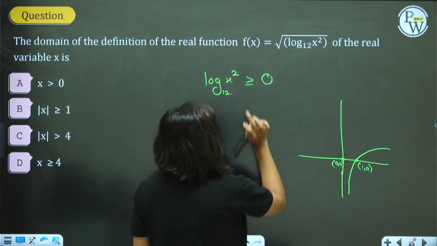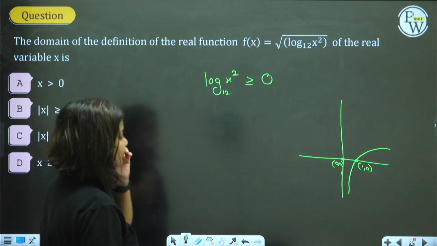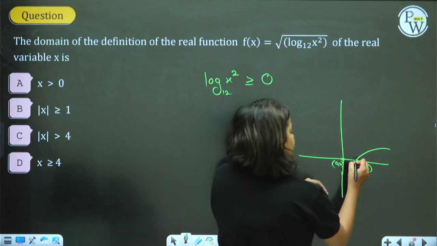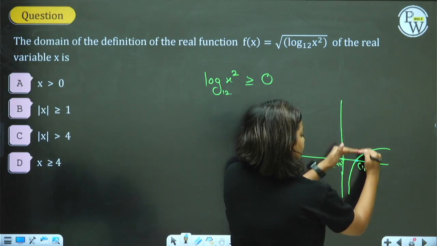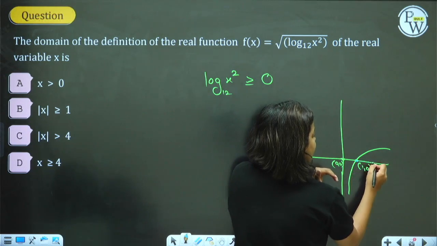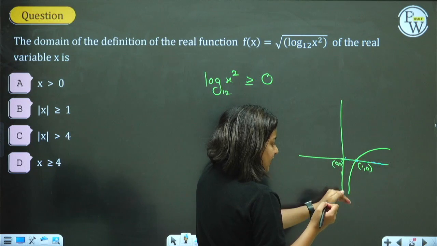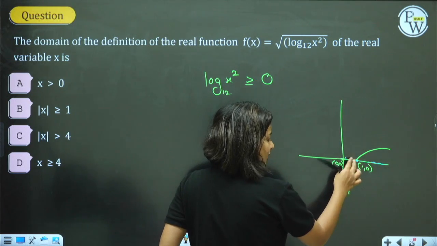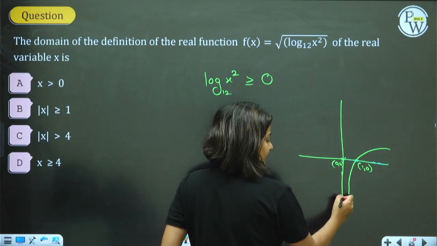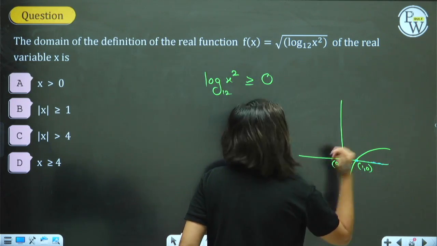When is y greater than or equal to 0? When I am taking x greater than or equal to 1. When I am taking x between 0 and 1, I am getting a negative value. Between 0 and 1, y is negative. Above 1, y is positive.